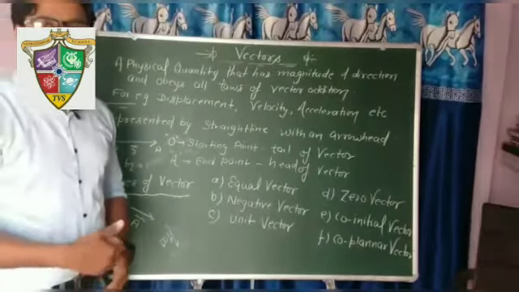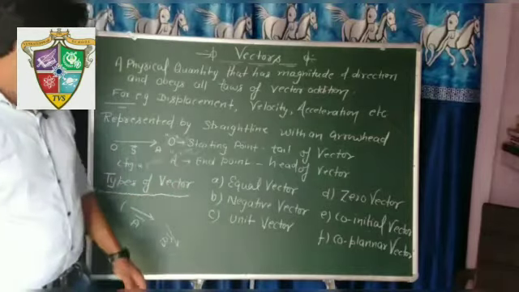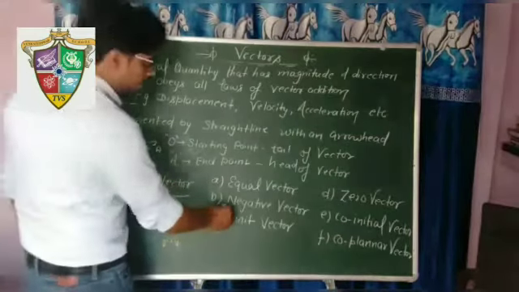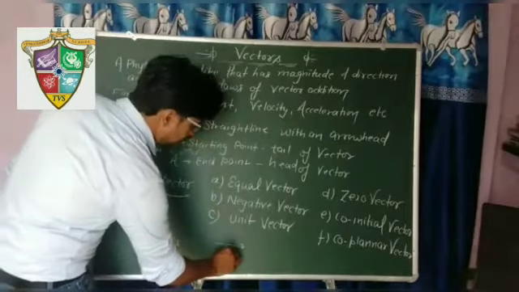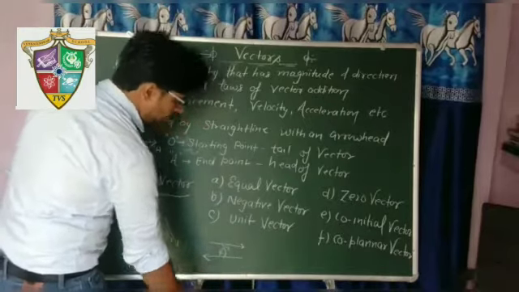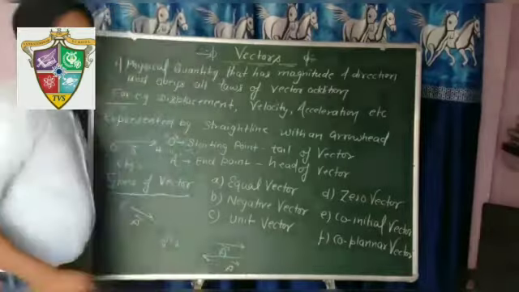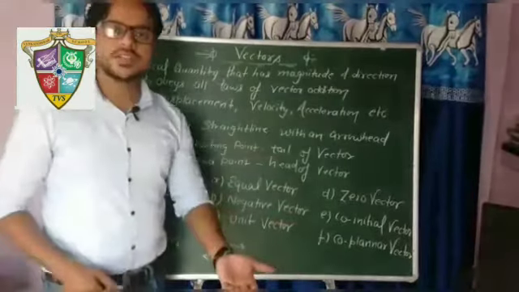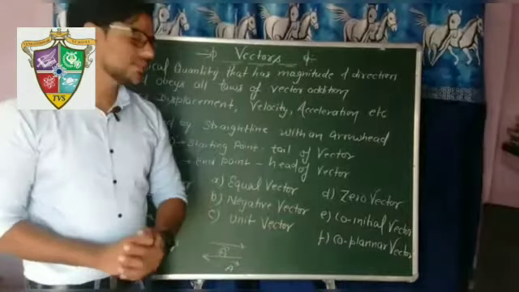Two vectors are said to be equal if they have the same magnitude and the same direction. And if we talk about a negative vector, say we have this vector A and we draw a vector of the same magnitude but in the opposite direction, then this is known as a negative vector. So the negative vector of a vector is the vector in the opposite direction but having the same magnitude.